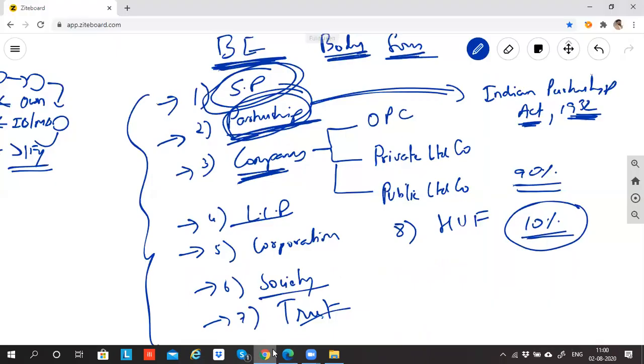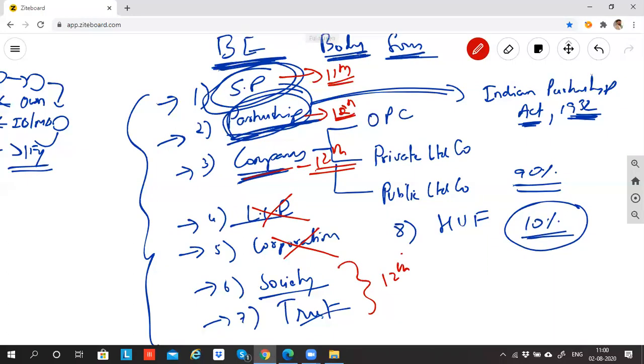That is why in your 11th standard, you will learn accounting for a sole proprietorship. In 12th, you learn accounting for partnership. In 12th, you learn accounting for companies. LLP is not there in the syllabus. Corporation is not there. Society and trust are there in 12th. So in 12th, you'll be learning 3 types of business entity. HUF is not there in your syllabus in accounts.